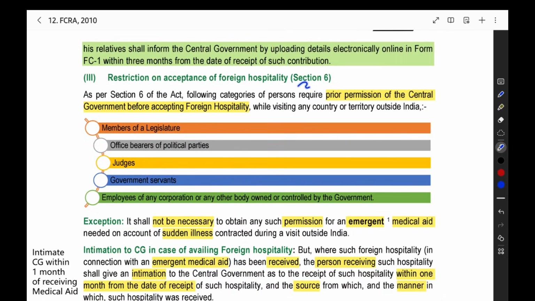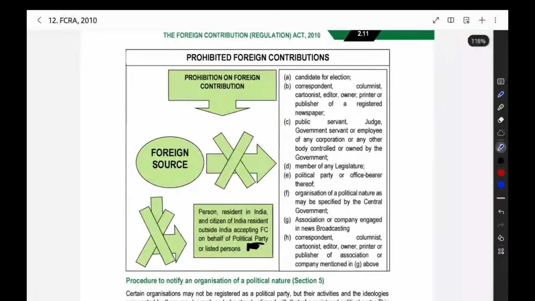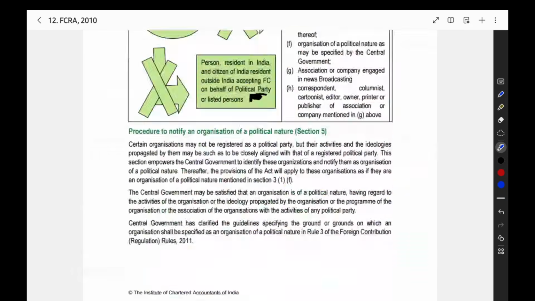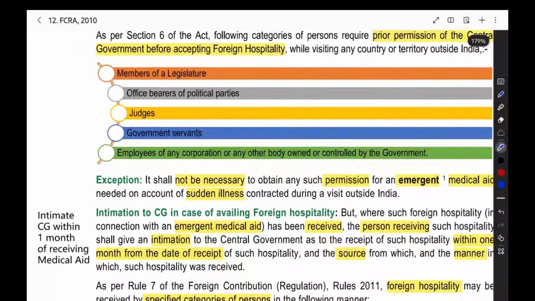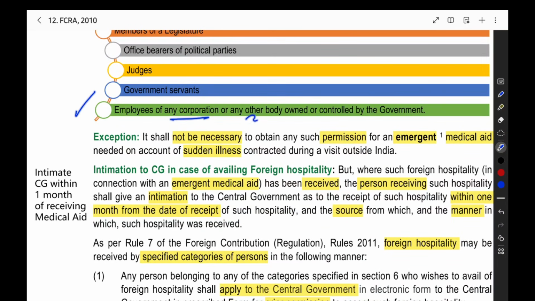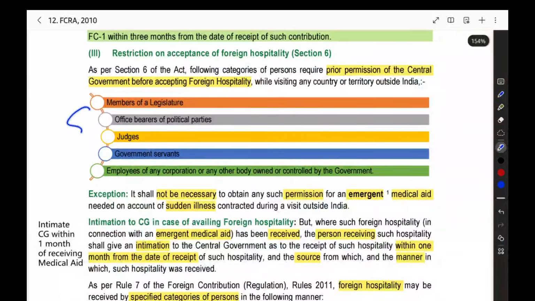Now we can see the next point, that is section number 6, restriction on acceptance of foreign hospitality. Section number 3 is the prohibition to accept foreign contribution. Now we have to see foreign hospitality. Members of a legislature, MLA, office bearer of political parties, judges, government servants, then employees of a corporation or body owned by the government: these people cannot receive foreign hospitality, like boarding, lodging, free medical treatment, cost to travel abroad. Everything that comes under foreign hospitality, these persons should not receive.